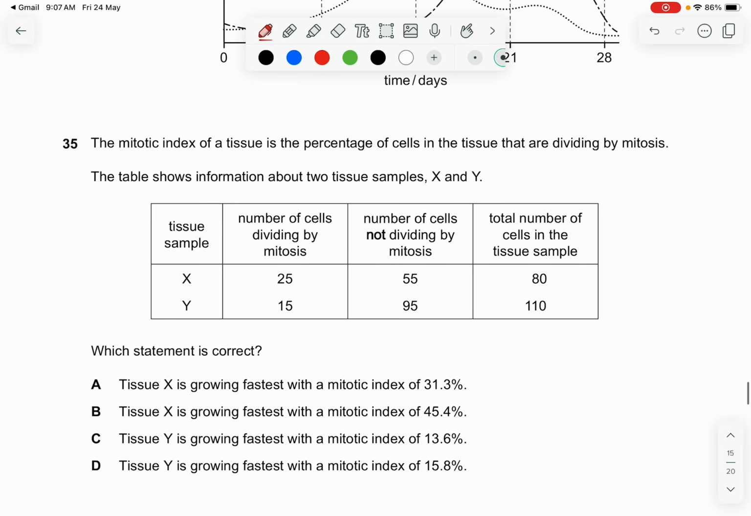Question 35. The mitotic index of a tissue is the percentage of cells in the tissue that are dividing by mitosis.